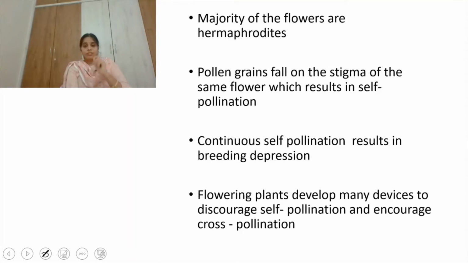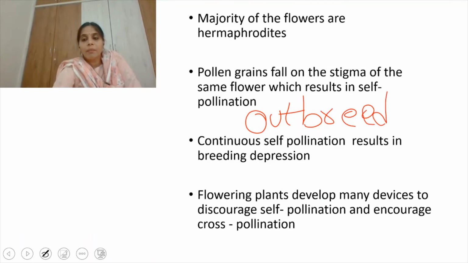So flowering plants develop many devices. In order to prevent this inbreeding depression, many flowering plants develop devices to discourage self-pollination and encourage cross-pollination. And these devices we call outbreeding devices.